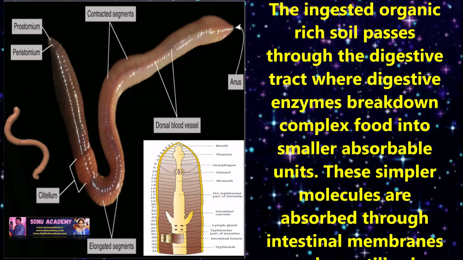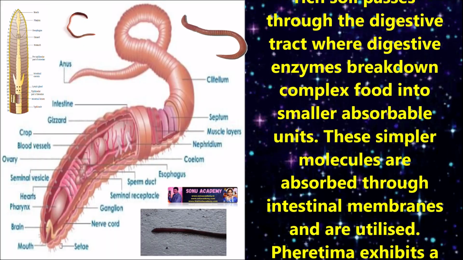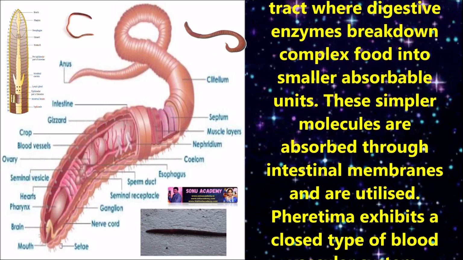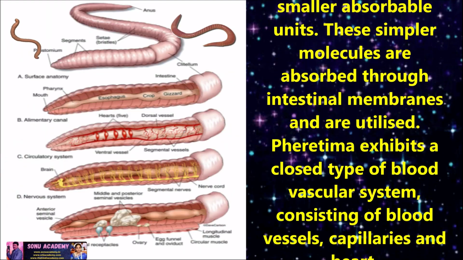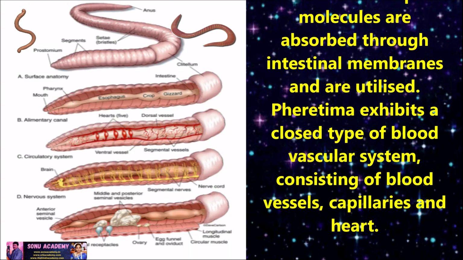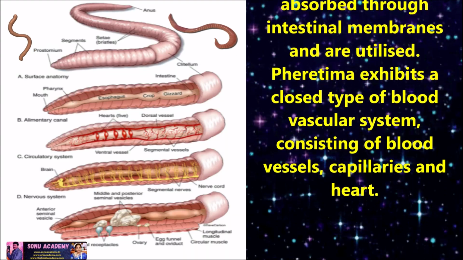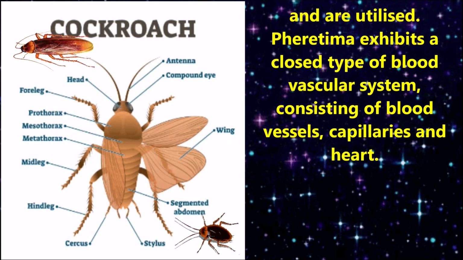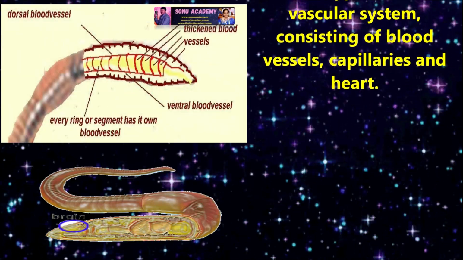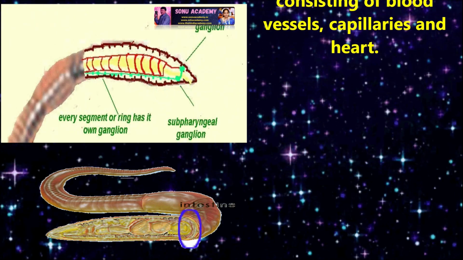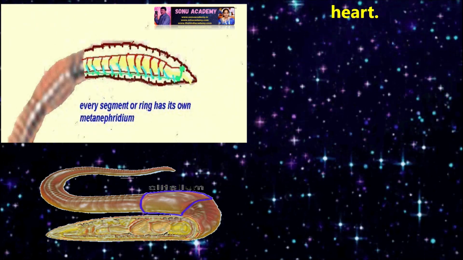The ingested organic-rich soil passes through the digestive tract, where digestive enzymes break down complex food into smaller absorbable units. These simpler molecules are absorbed through the intestinal membrane and are utilized. The earthworm exhibits a closed type of blood vascular system, consisting of blood vessels, capillaries and hearts.